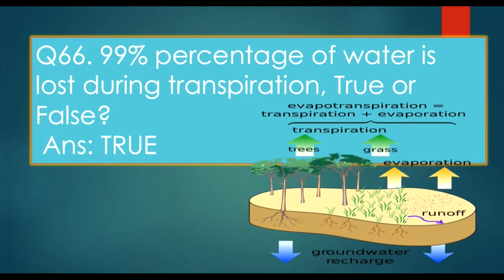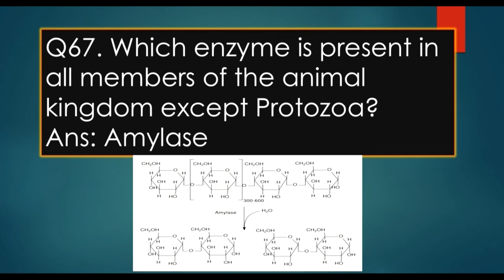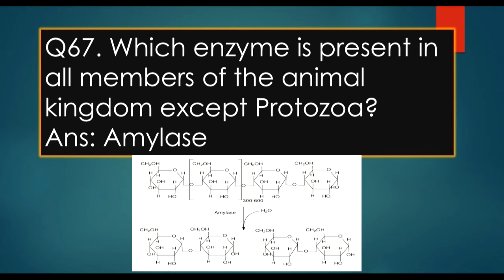Next question: 90% of water is lost during transpiration. True or false? Answer is true. Next question: which enzyme is present in all membranes of the animal kingdom except protozoa? Answer is amylase, and this figure shows the amylase structure, a very complex structure.